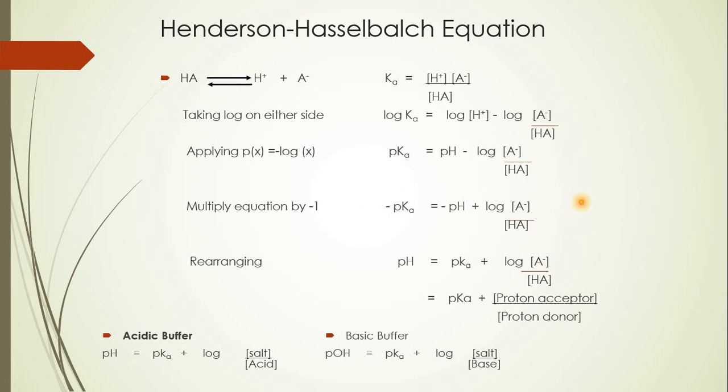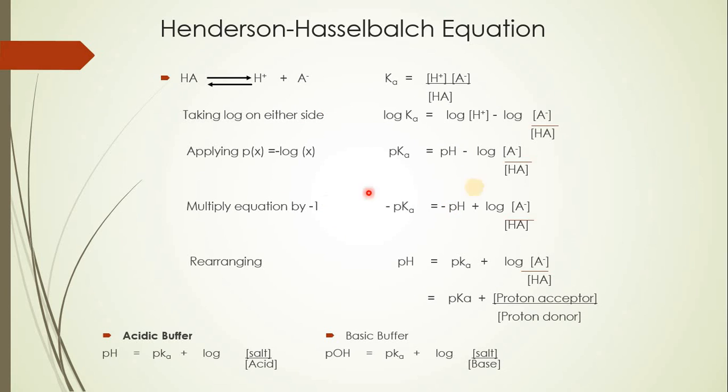Taking the pH to the left side, it becomes pH is equal to pKa plus log of A minus divided by HA, or pH equals pKa plus log of proton acceptor upon proton donor.